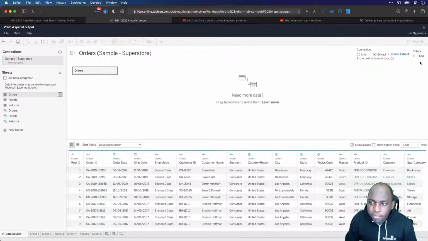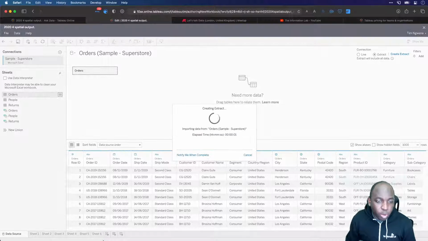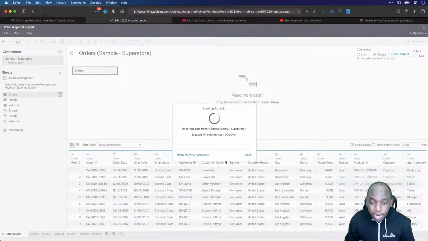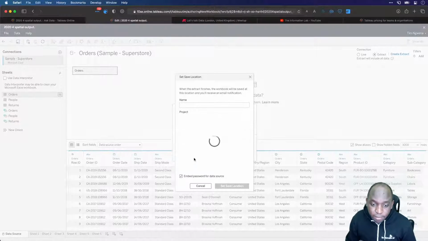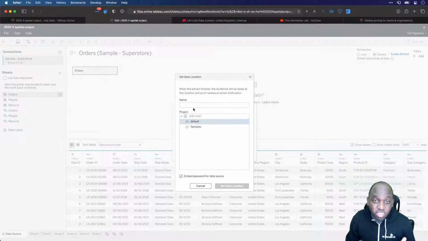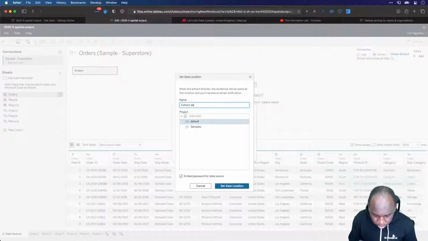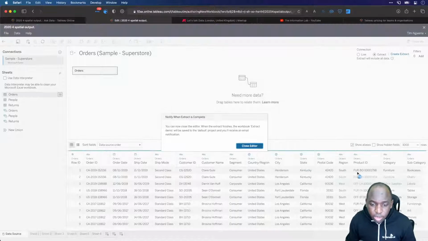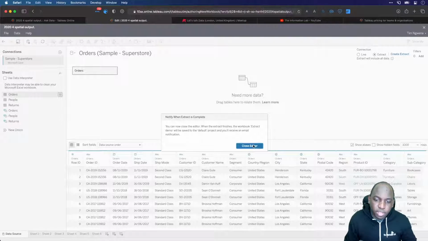Okay. Everything actually needs a little bit of time to process because you're on server, you're online. So if I go to a new tab here, what will actually happen is it will start creating the extract. And in this particular case, you can ask it to notify you when it's complete. Okay, and when you do that, it's going to ask you where to save it. So let's say extract demo into default, set save location. You can now close the editor. And when the extract finishes, the workbook extract demo will be saved to the default folder.